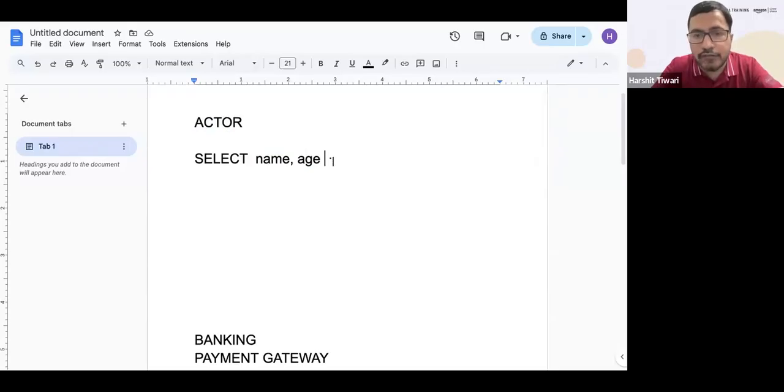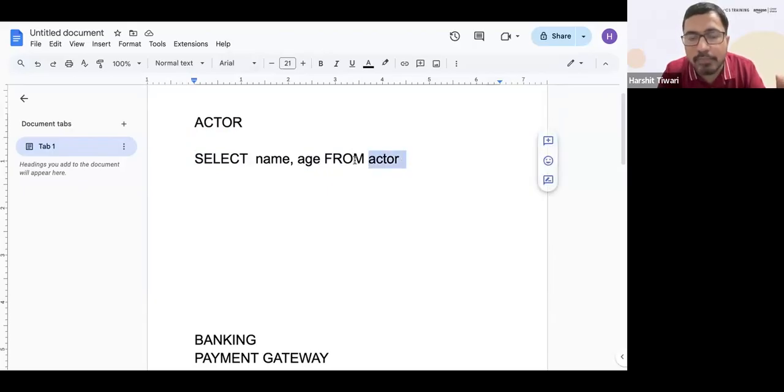Now you need to say from which table. From the actor table. So I say select, and select only works on columns. Which columns do you want? I want the name column, I want the age column. From which table? From the actor table.